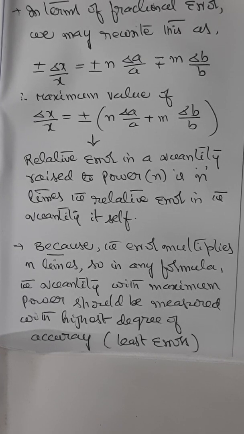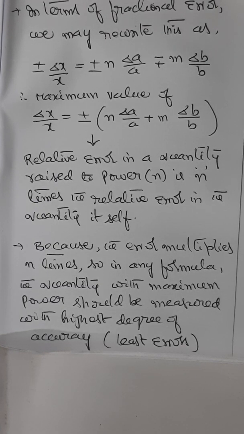In fact, a measurement's precision is determined by the least count of the measuring instrument. Smaller the least count, greater is the precision. For example, the least count of a vernier calipers is often 0.01 centimeters, and the least count of a screw gauge or a speedometer is often 0.001 centimeters.